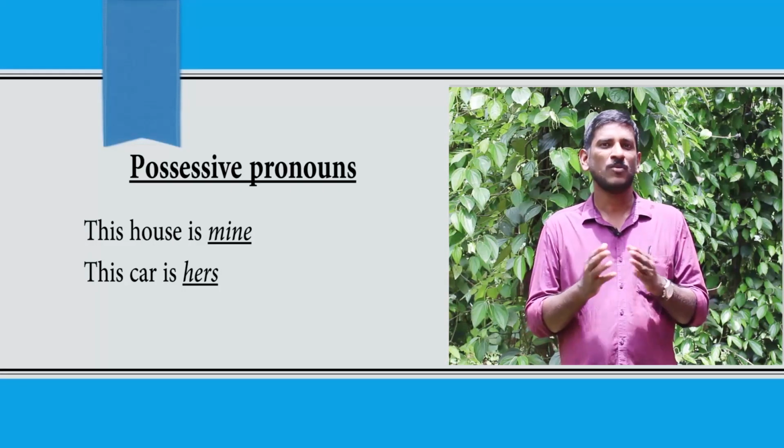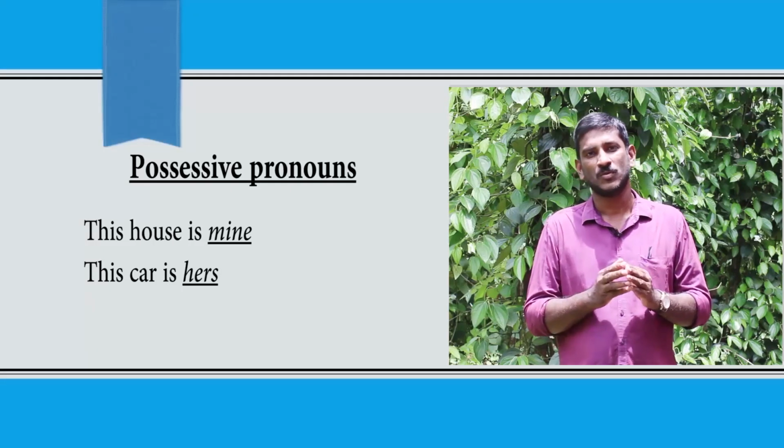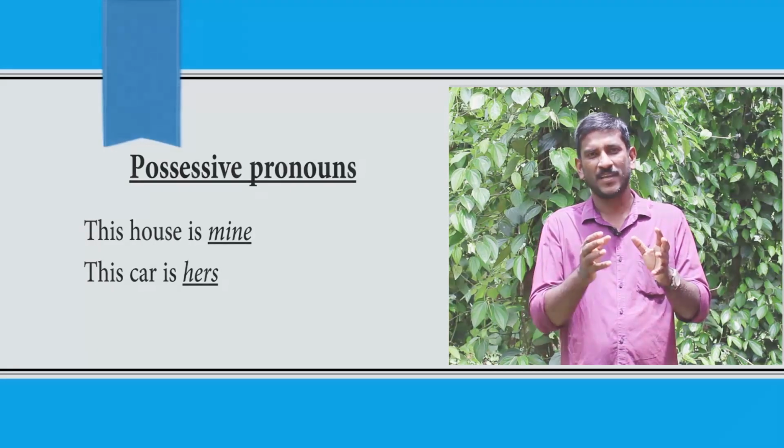I hope now you are in a position to draw a fine distinction between possessive adjectives and possessive pronouns, interrogative adjectives and interrogative pronouns, and demonstrative adjectives and demonstrative pronouns. So these are the eight kinds of adjectives.